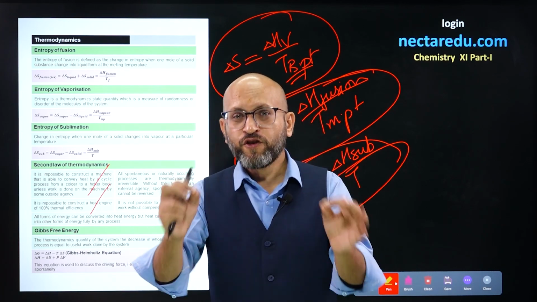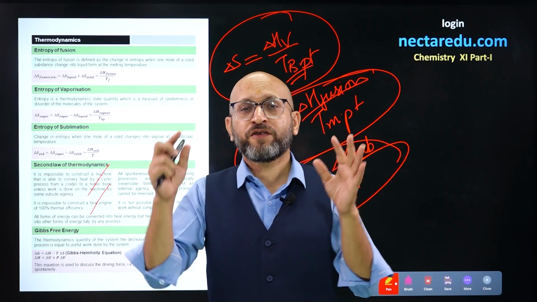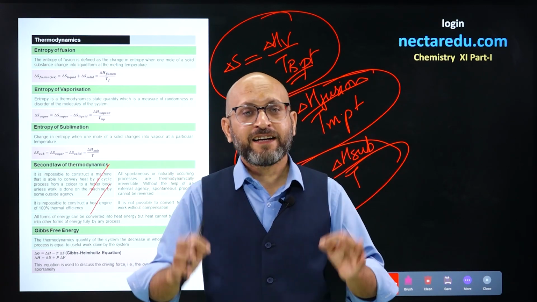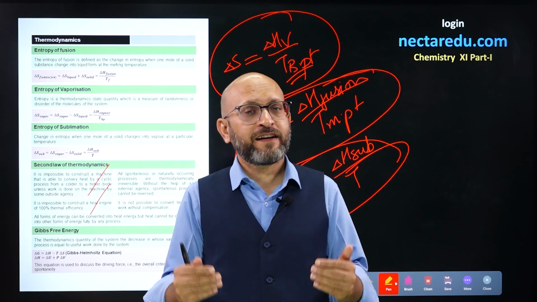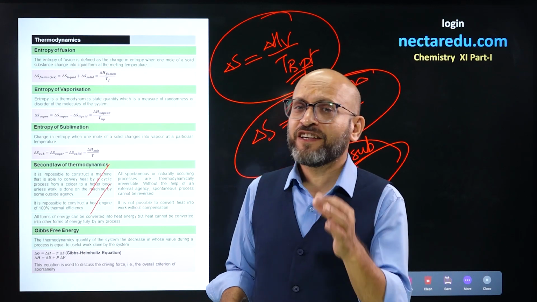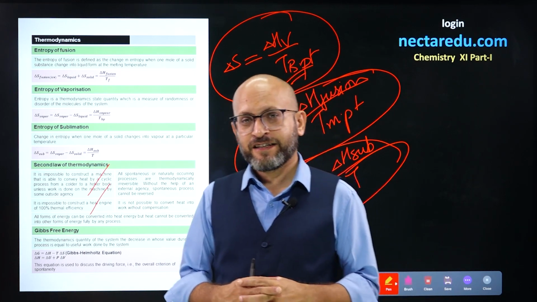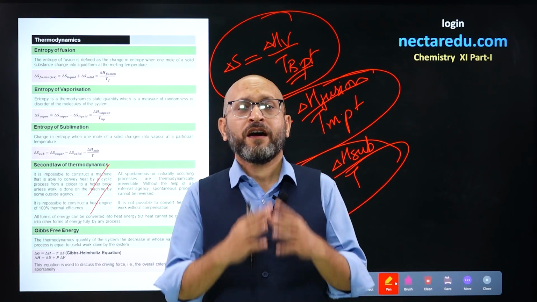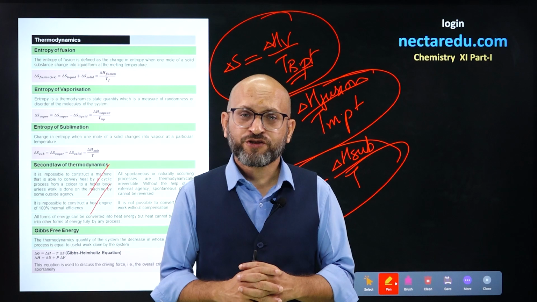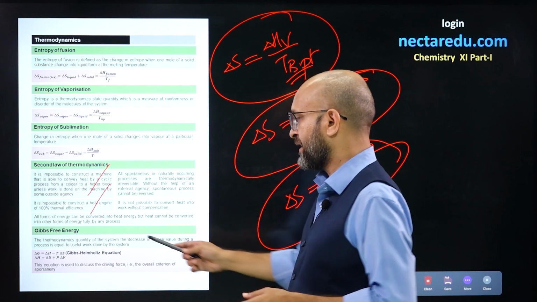So the useful work obtained during a process is known as Gibbs free energy change, that is represented as delta G. As we represented entropy change by delta S, similarly, we have Gibbs free energy change which is represented by delta G. So we have a formula for delta G calculations, that is delta G equals delta H minus T delta S. This relation is known as the Gibbs-Helmholtz equation, and we have been using it time and again. Alright. So that is what has been explained over here.